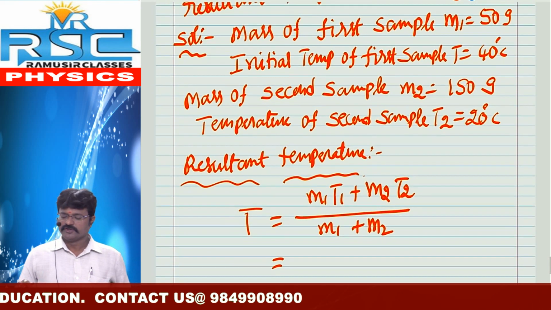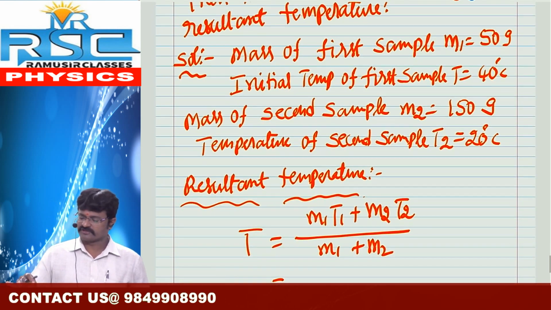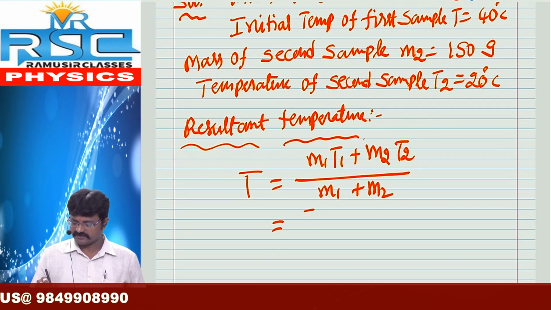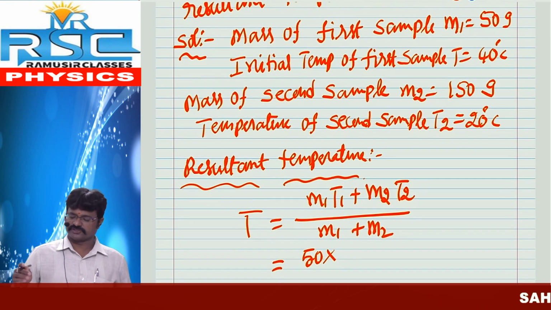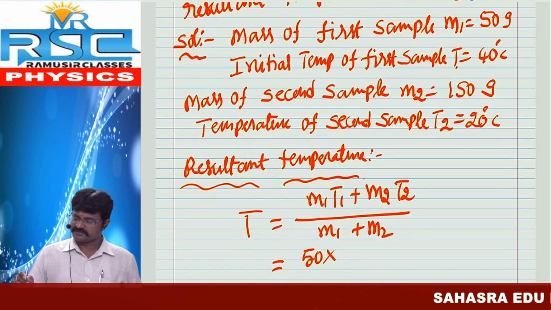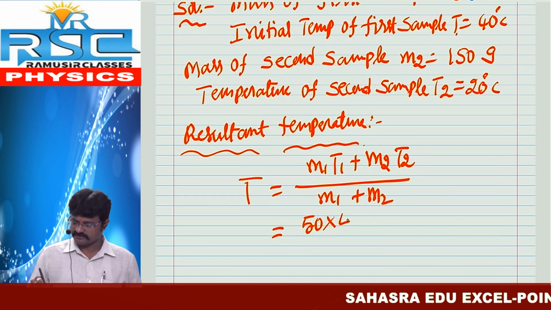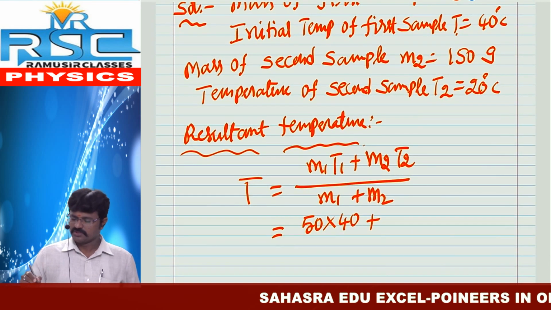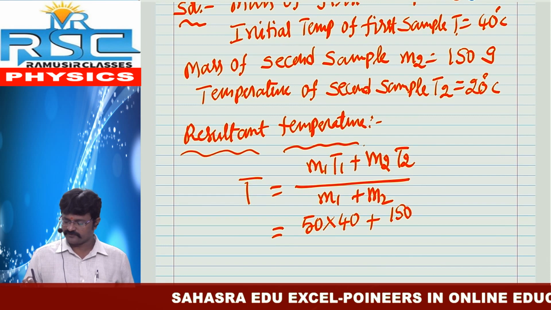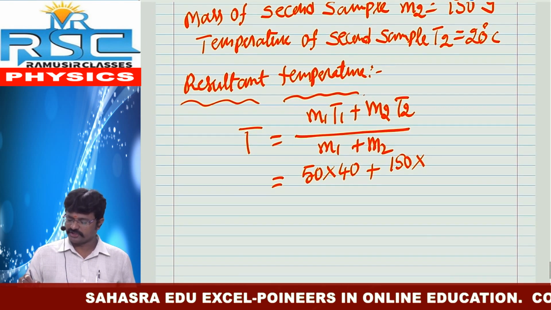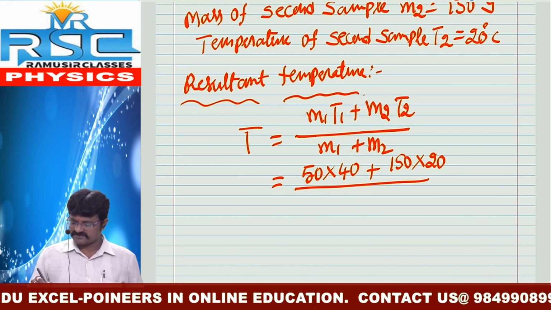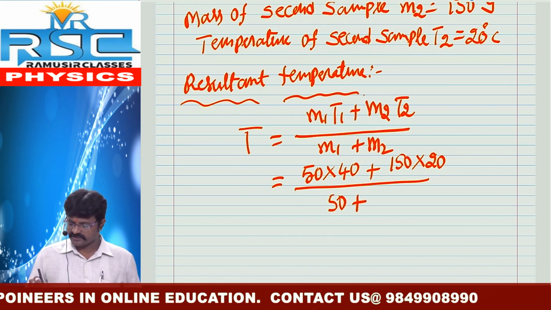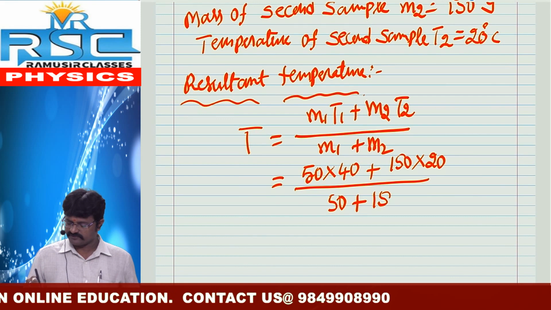From our given problem, M1 equal to 50 grams, initial temperature T1 is equal to 40, plus M2 is 150, and T2 is 20, by M1 plus M2, M1 50, M2 is 150.